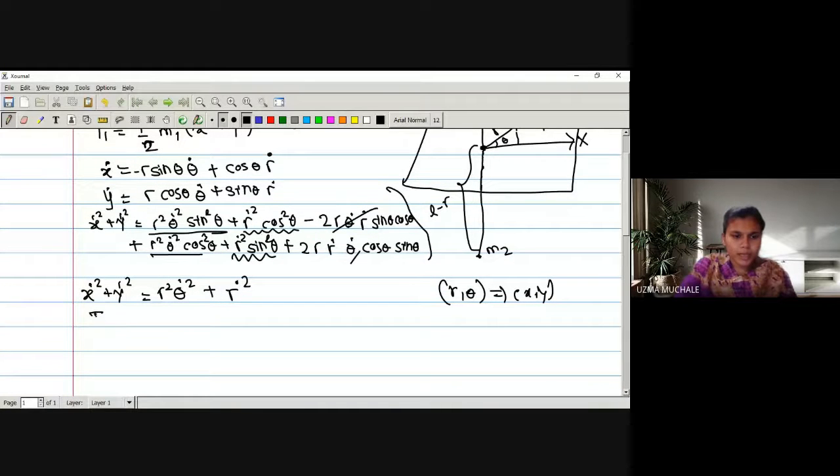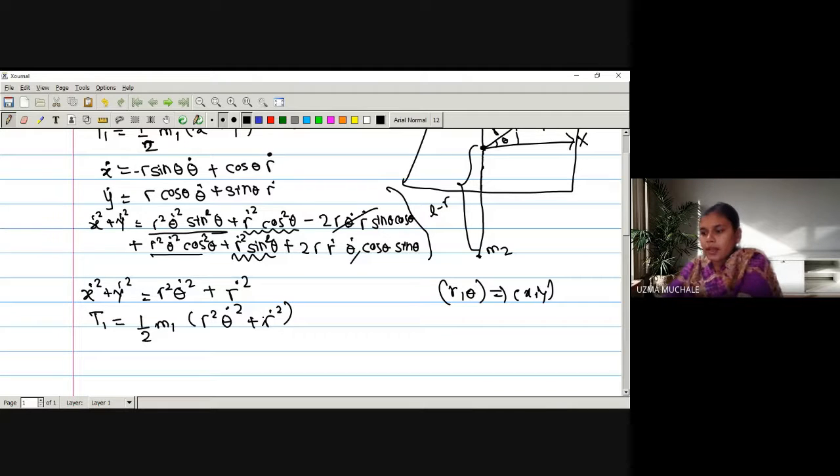Now let me put T1 is equal to, what is the value of T1? We have 1 upon 2 m1. Resultant is 1 upon 2 m1 times r square theta dot square plus r dot square. Similarly, we have to do the procedure for finding the value of T2, right? What is the value of T2?